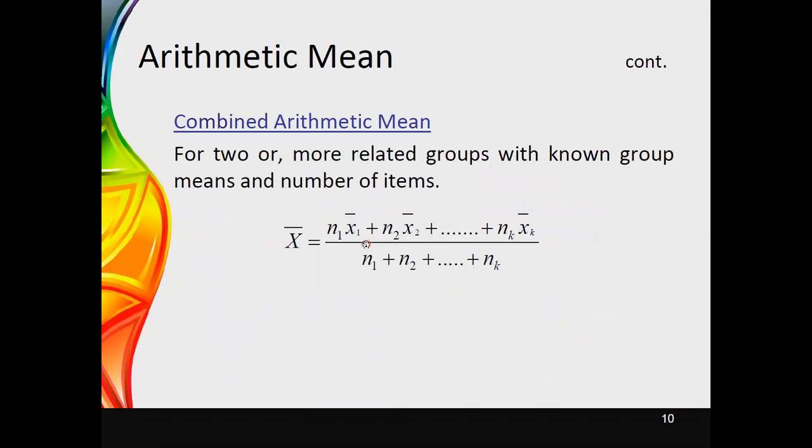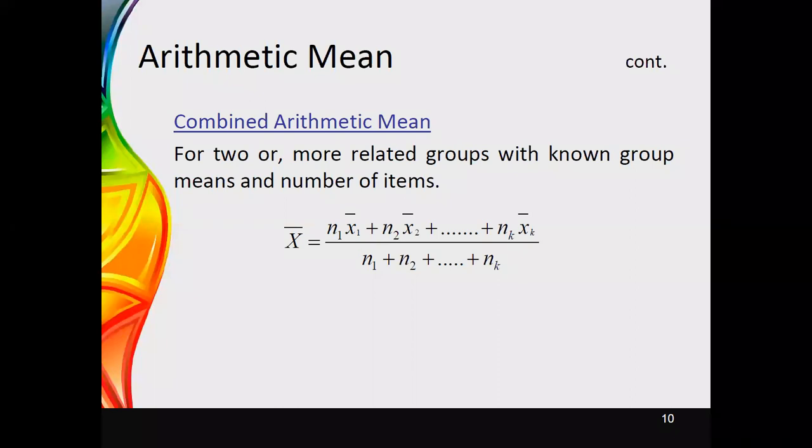Next, we will consider the combined arithmetic mean. If you are considering two or more related groups with known group means and the number of items, then we can apply this combined arithmetic mean.